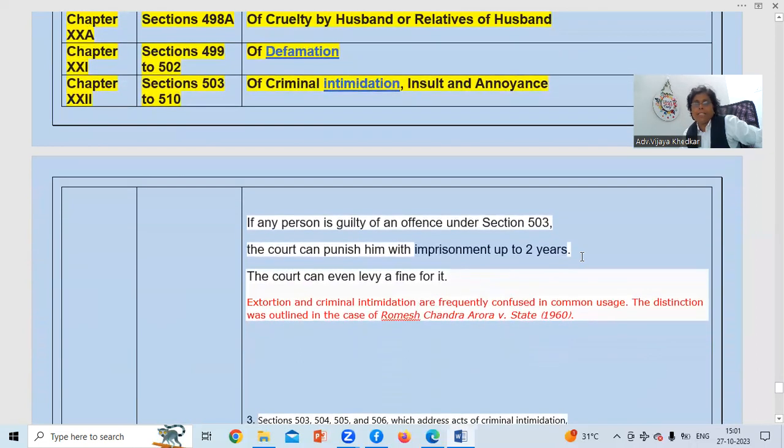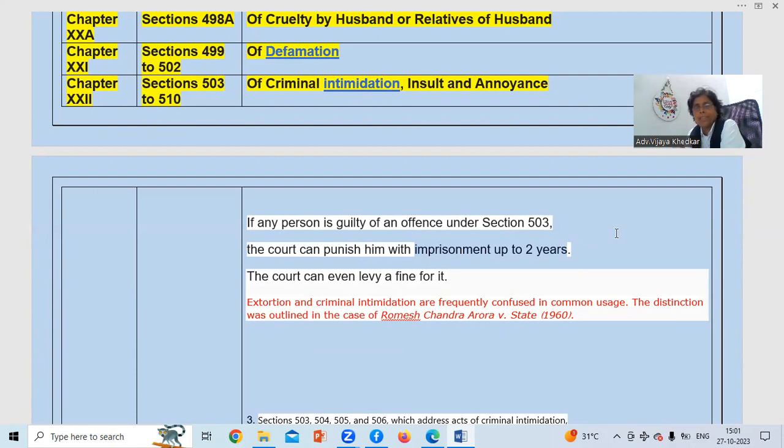If any person is guilty of an offense under section 503, the court can punish him with imprisonment up to 2 years. So please remember this is important thing to know about 503. I have just taken extract of some sections and what we can take out from that section, whatever important things or ingredients. For that reason, I mentioned this.